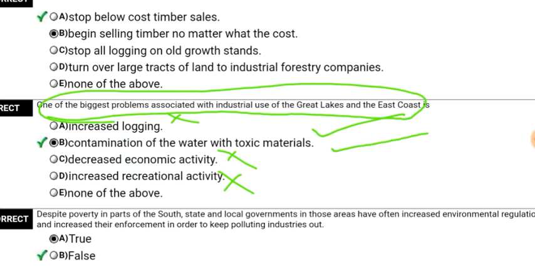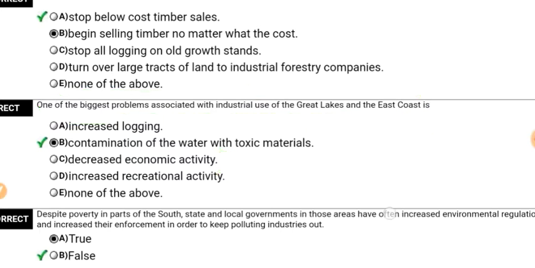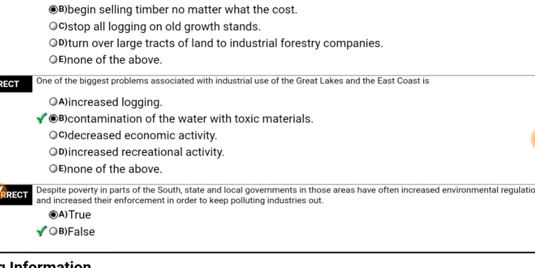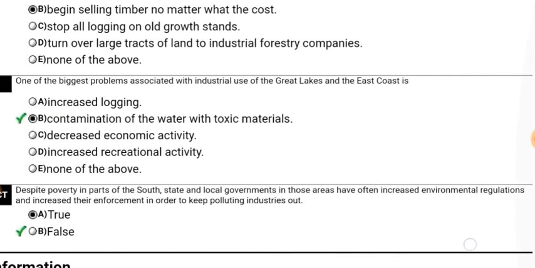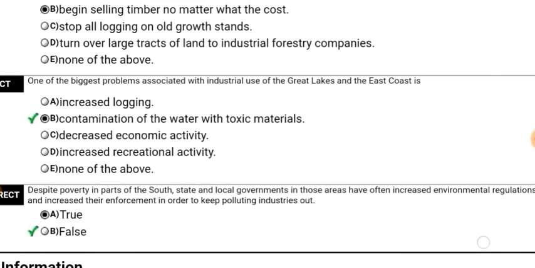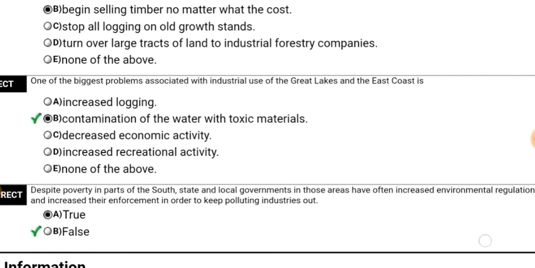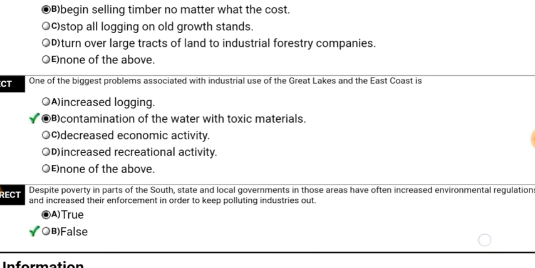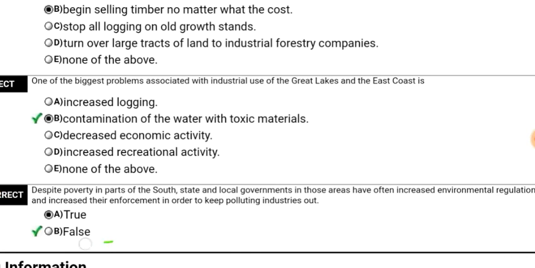Next, despite poverty in parts of the South, state and local governments in those areas have often increased environmental regulations and increased their enforcement in order to keep polluting industries out. True or false? It is false. So with this we have discussed some important questions belonging to environmental science.